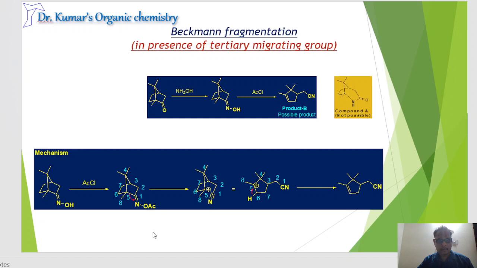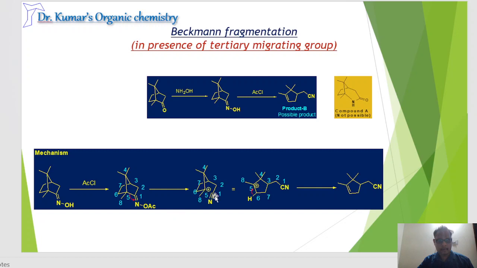Here, instead of the 1 to 5 bond migrating to the nitrogen, it will fragment.